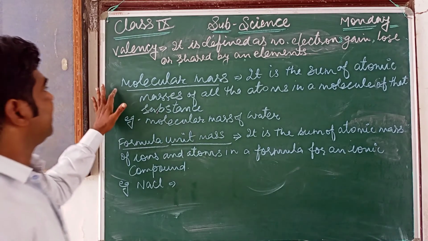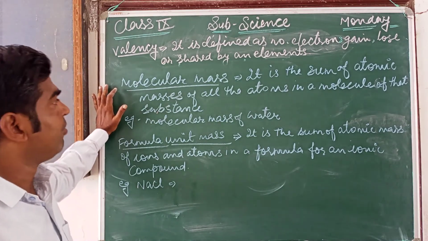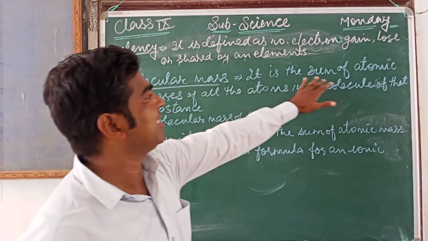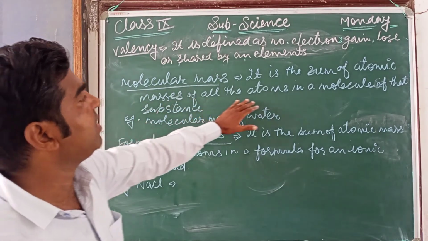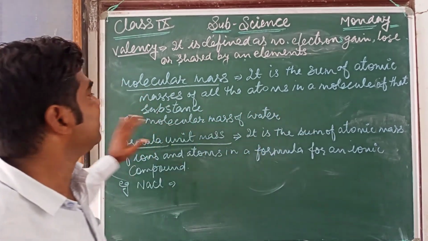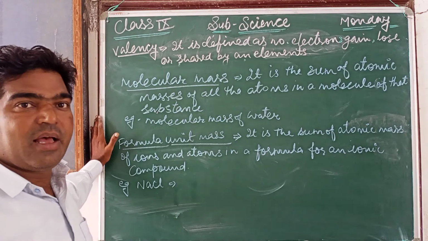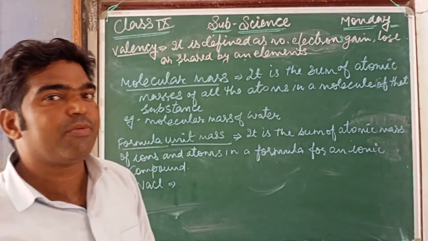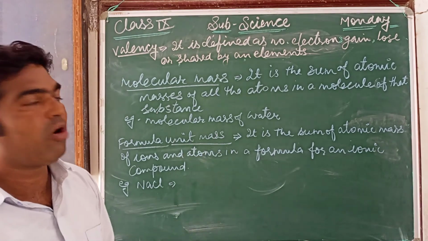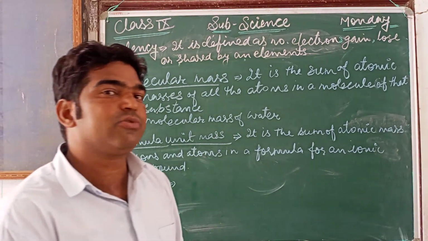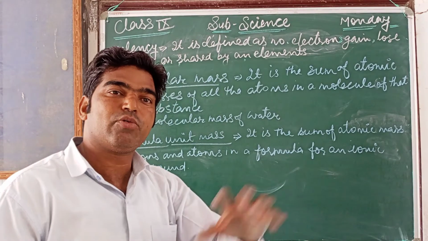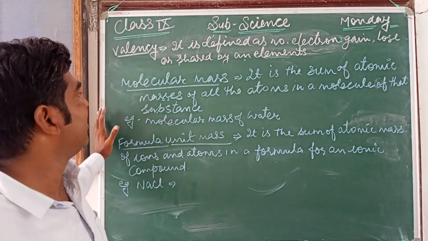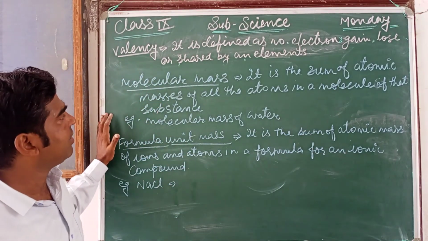So now next, the concept of molecular mass. Molecular mass means it is the sum of atomic masses of all the atoms in a molecule of that substance. Means how many atoms are present, the sum of addition of all the masses of all the atoms. If we combine the total mass of all the atoms present in that substance, we can find the molecular mass.